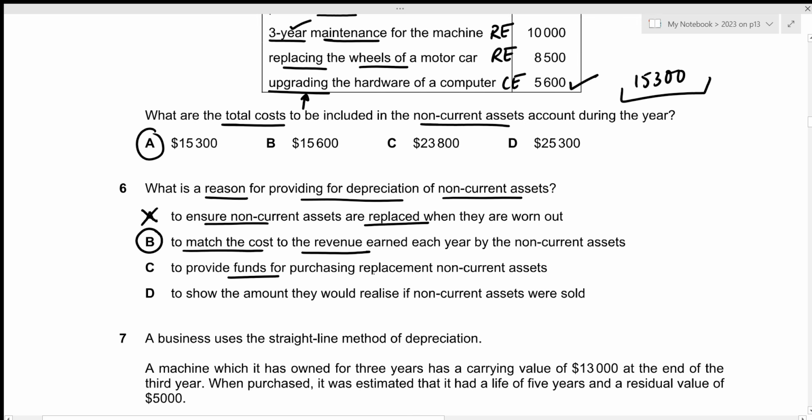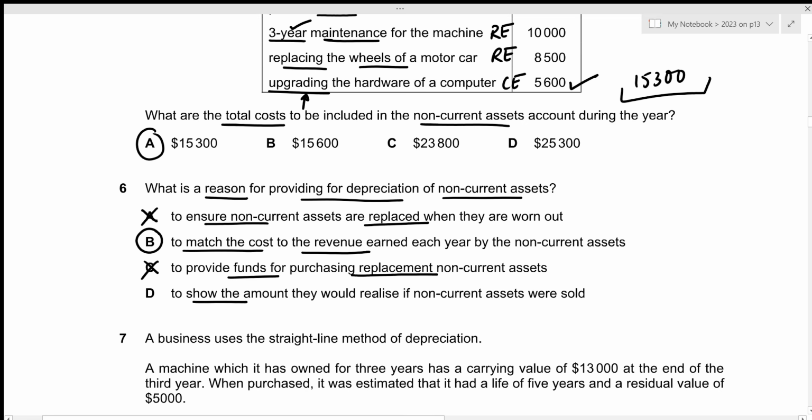To provide funds for purchasing replacement non-current asset. Remember that depreciation is a non-cash expense, which means that there will be no accumulation of funds by providing for depreciation so that we can purchase the replacement non-current asset. So option C will be incorrect.